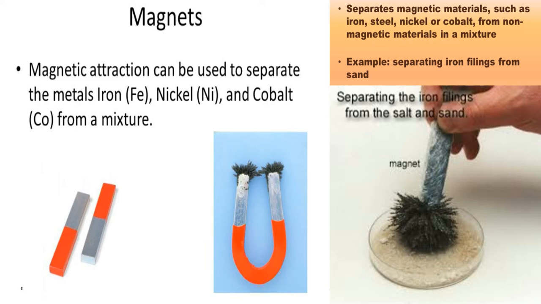What did they do? You're right. They took a magnet, put it on a tray, and everything that was attracted to the magnet, they were able to pick up with the magnet and put in a bag, and everything that was left over was easy to physically separate. So that's what magnets do. They help you to separate things that are made of iron, nickel, and cobalt.